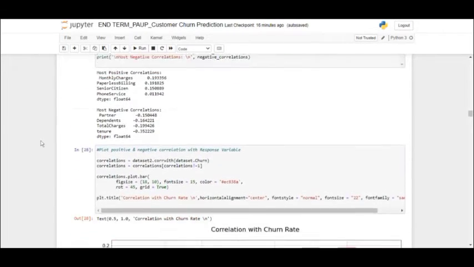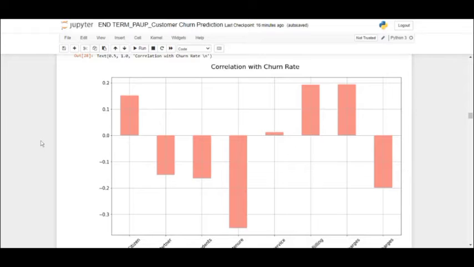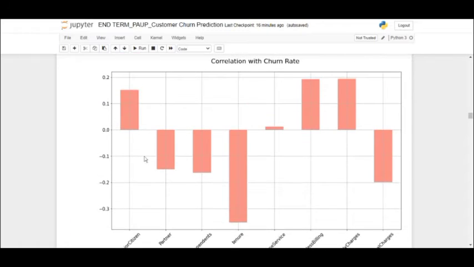This is a similar graph. Now this is the correlation with churn rate, where we can see tenure has the strongest negative correlation. Negative correlation means the longer the tenure, the lesser the churn. Similarly, monthly and total charges also have a negative correlation.